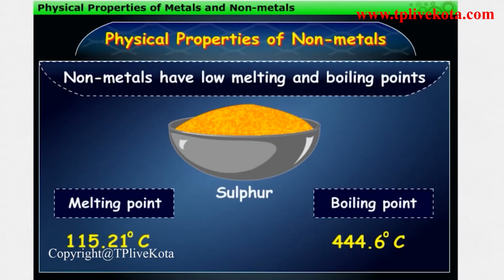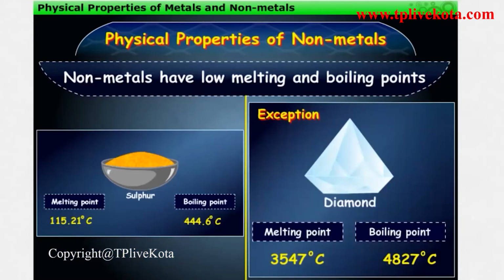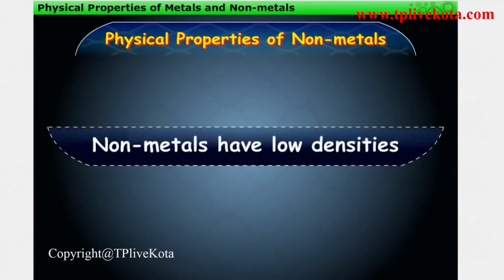Non-metals generally have low melting and boiling points. For example, sulfur. Except diamond, which is a non-metal, having high melting and boiling point. Non-metals have low densities, that is, they are light substances.